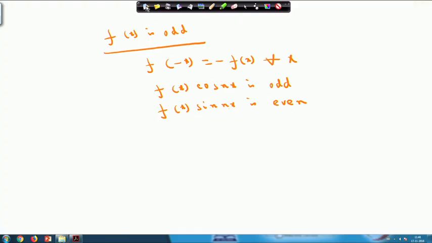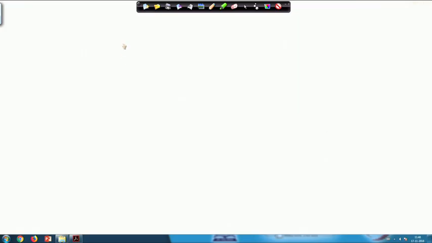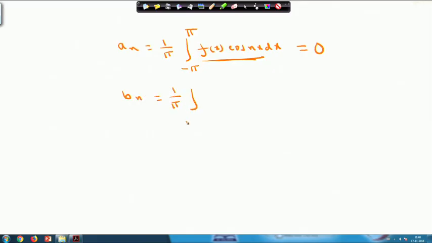Whenever I try to calculate a n, which is 1 by pi, minus pi to pi, f x cos n x dx, since this is an odd function, the value of the integral will be 0, and your b n equals 1 by pi, minus pi to pi, f x into sin n x dx.